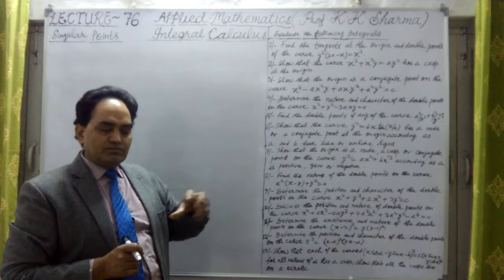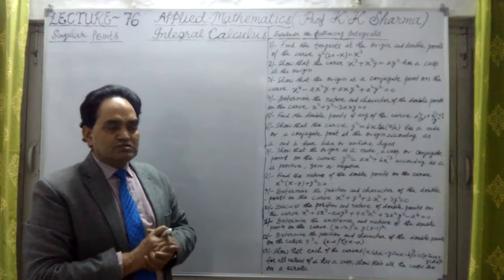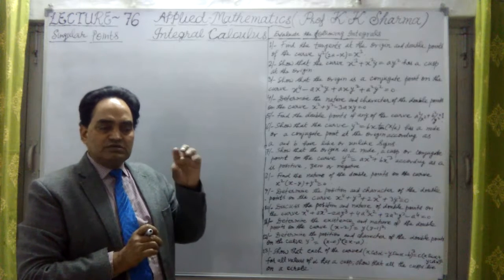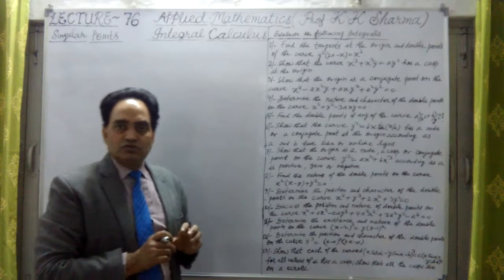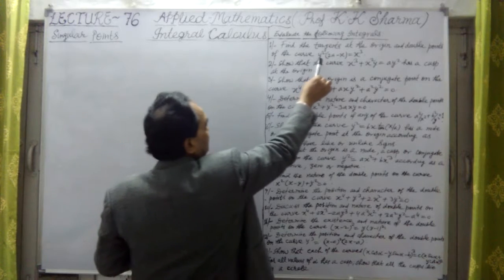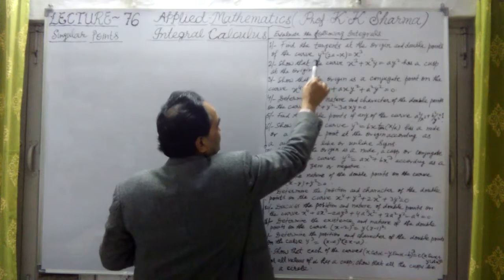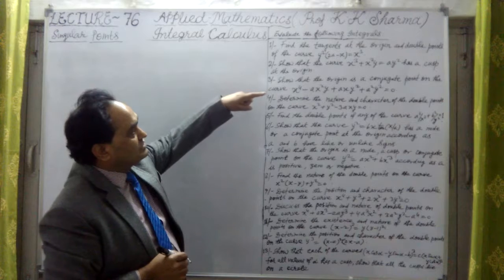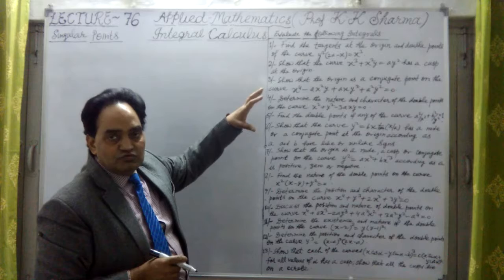Only then can we find out double points, because to find out double points of an equation, it must be at least a quadratic equation. So the second degree term must be equal to 0. It is the requirement of a function here. For example, this is second degree, y square equal to 0. So the lowest degree term of this equation we have to equate to 0 to find the tangents at the origin and double points of the curve.